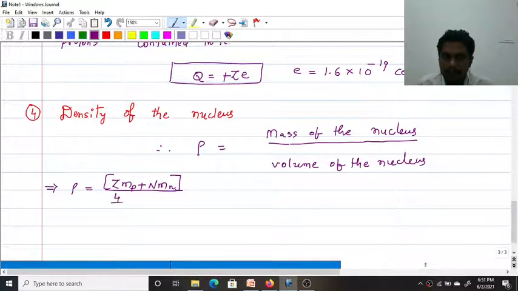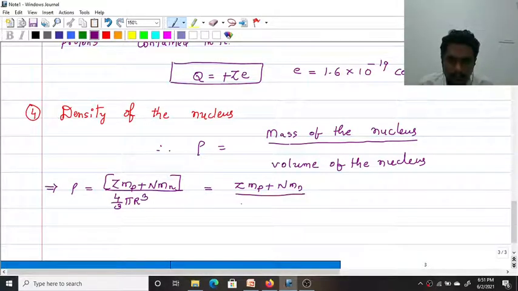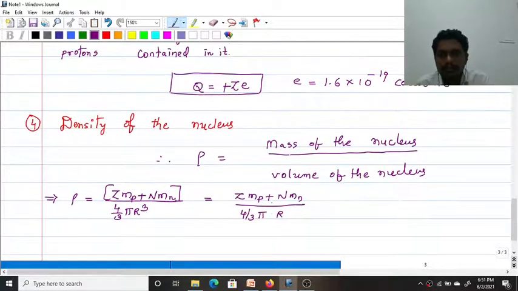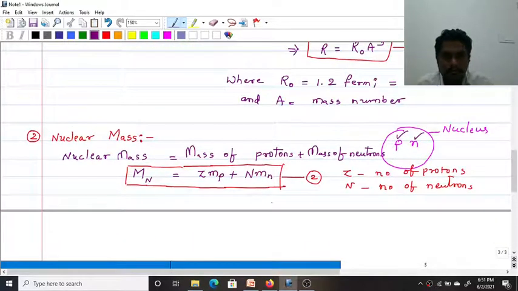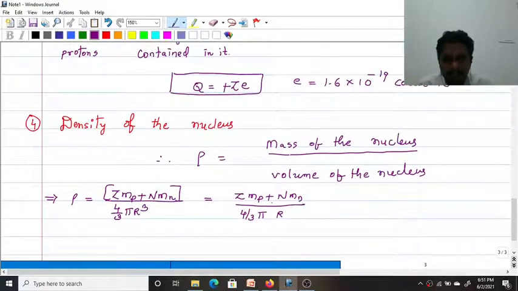The volume of the nucleus is 4/3 π r cubed. The mass of the nucleus is Z mp plus N mn, divided by 4/3 π r cubed, where r is r naught A^(1/3) from equation number 2, the radius. This is equation number 3.